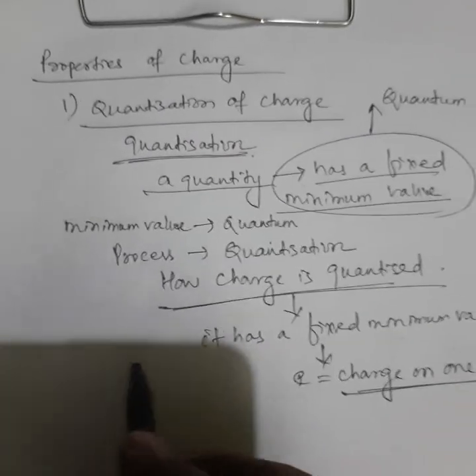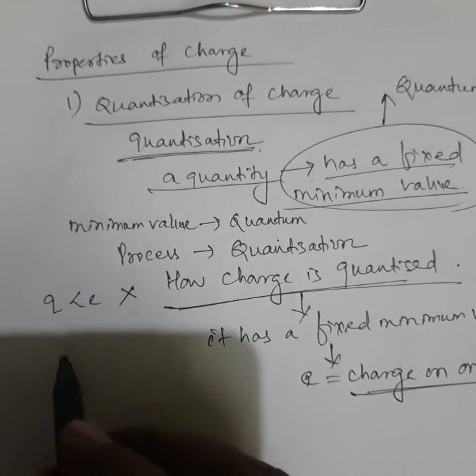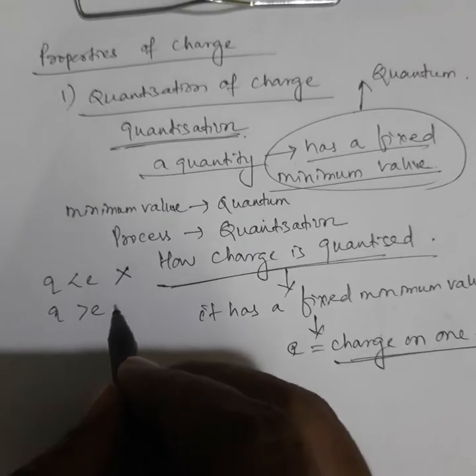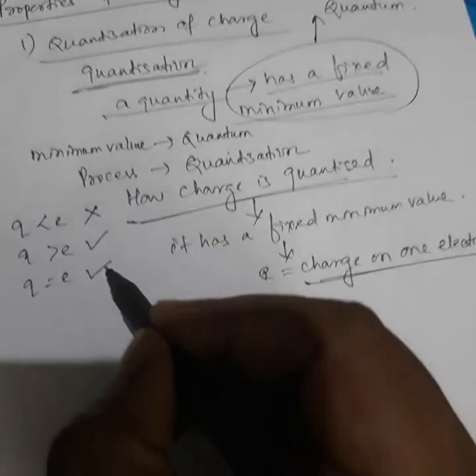Means Q less than e is not possible. Q greater than e is possible. Q equal to e is also possible.